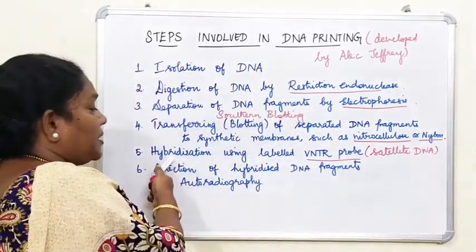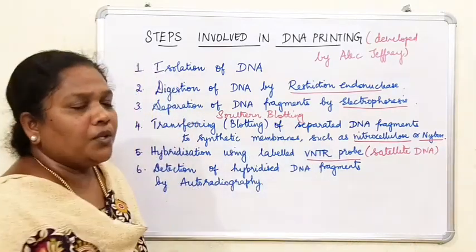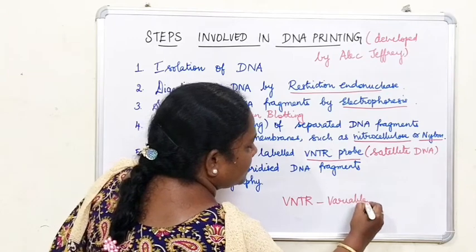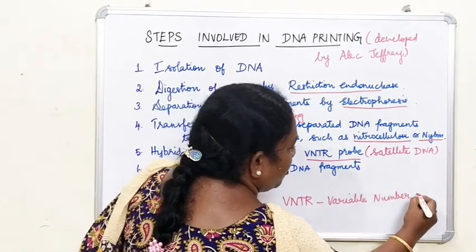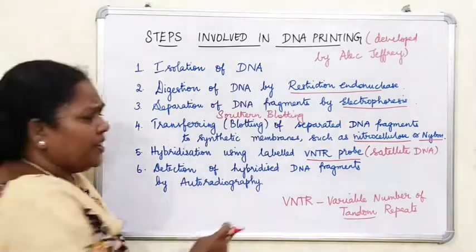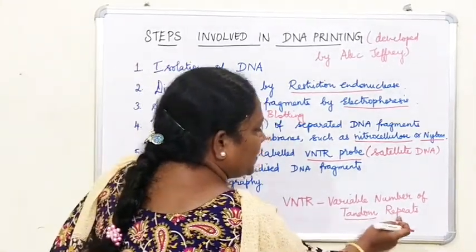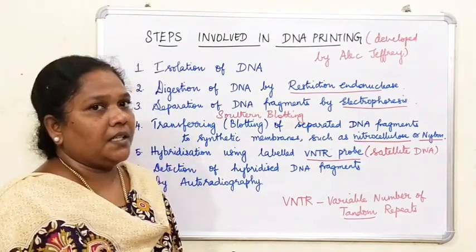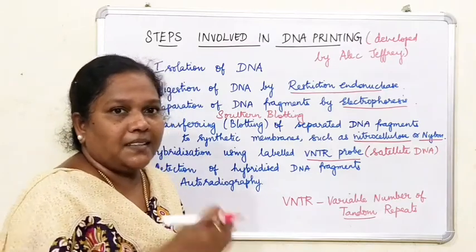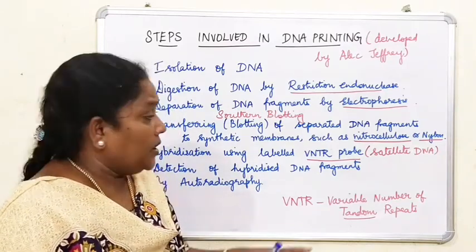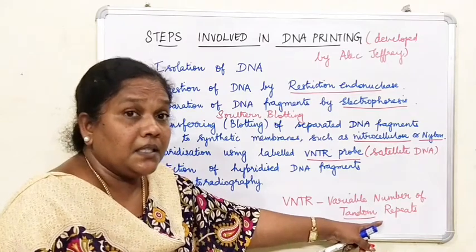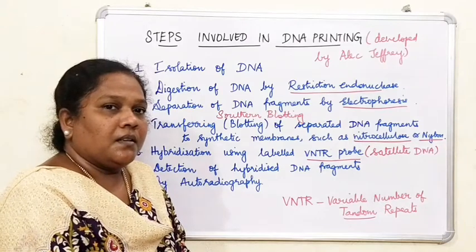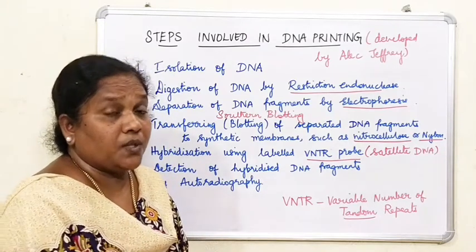So what is hybridization using labeled VNTR? What do you mean by the term VNTR? Variable number of tandem repeats. We have studied that DNA is rich in A, T, G, C: adenine, thymine, guanine, cytosine. In satellite DNA, in minisatellites, the repeated sequences occur many times. Those repeated units show a high degree of polymorphism.